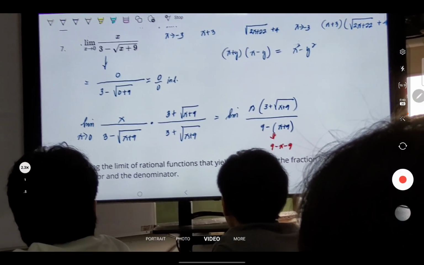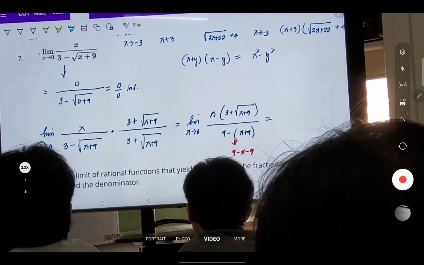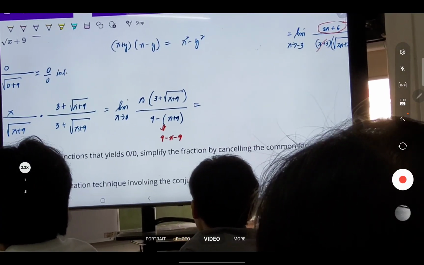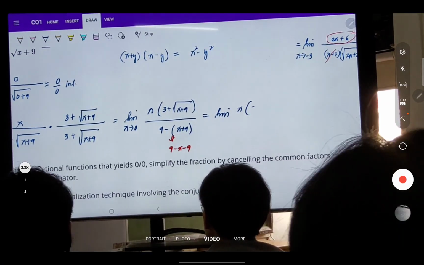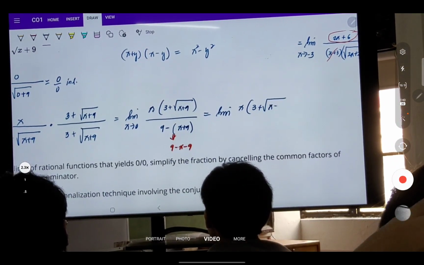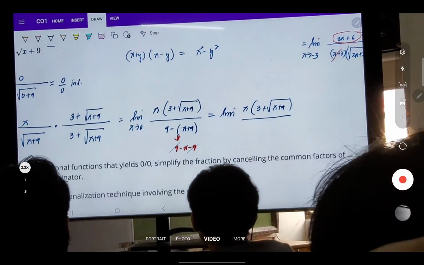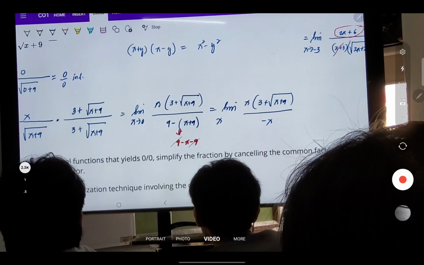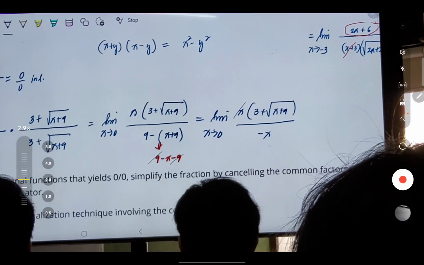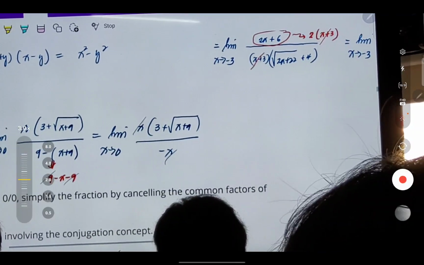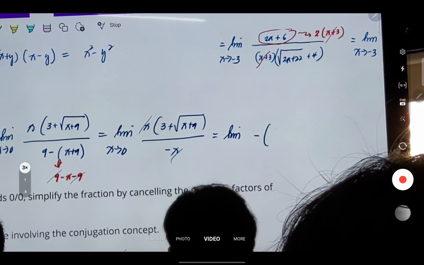So if you simplify, this gives you the limit of x times 3 plus the square root of x plus 9 over what? 9 cancels with 9. So it's what? Negative x. Can you follow? Yes. And then we can cancel the x with this x here. And so if we simplify this further, this is the limit of the negative of 3 plus the square root of x plus 9, as x approaches 0.